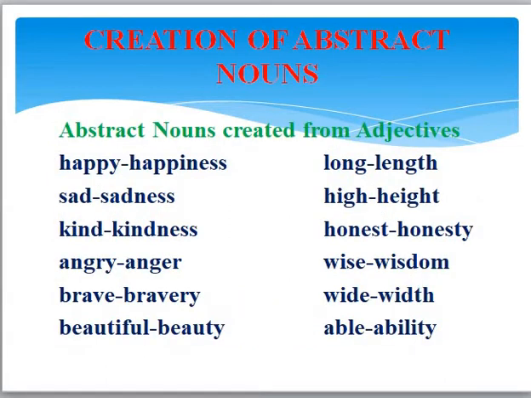Now, creation of abstract noun from adjectives. We all know that adjectives are describing words. They tell you something more about a noun. So, how do we create an abstract noun from adjectives? Let's see. Happy. If I say Tom is a happy boy, so happy is an adjective. But when I change happy to happiness, it is a feeling, it is an emotion, a feel-good feeling from within.